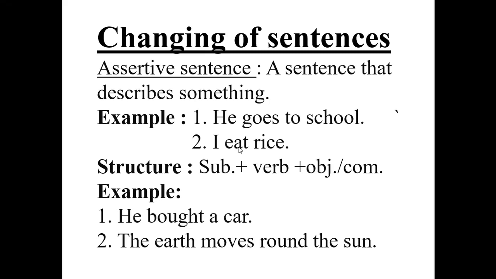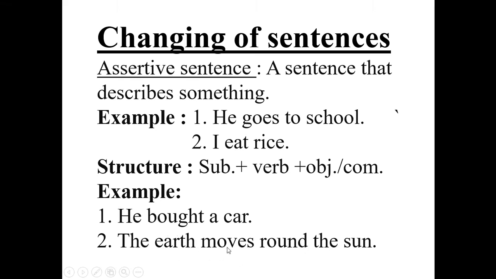Another example. He bought a car. He subject, bought verb, a car object. He bought a car. It's a description. In the same way, the earth moves round the sun. The earth subject, moves verb, round the sun complement.